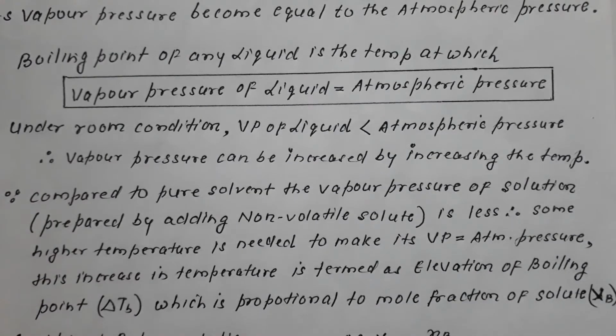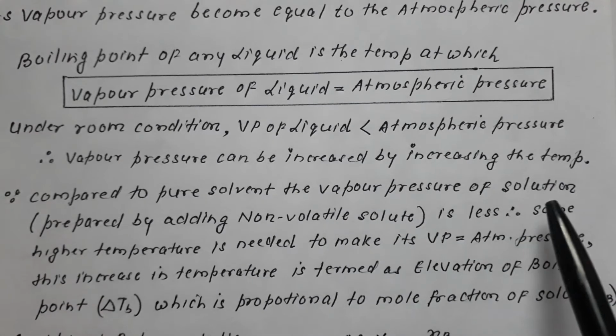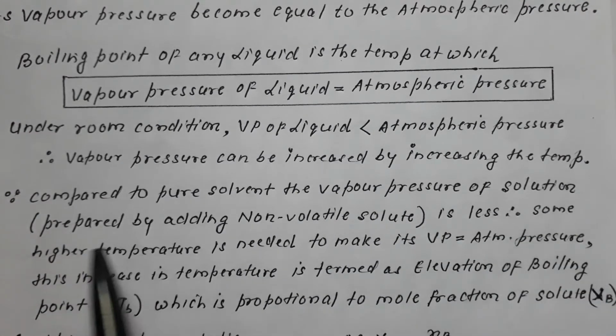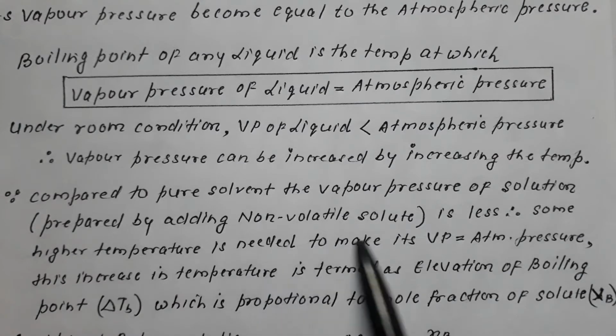Now we can further say that, as compared to the pure solvent, the vapor pressure of a solution prepared by adding a non-volatile solute to a volatile solvent is less. We have already dealt with relative lowering of vapor pressure: on adding a non-volatile solute to a volatile solvent, the vapor pressure decreases.